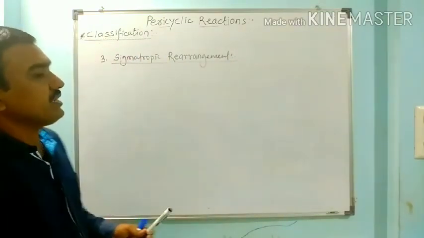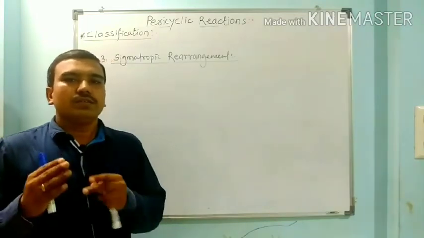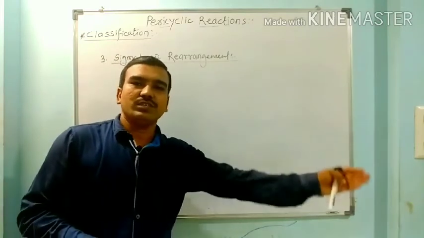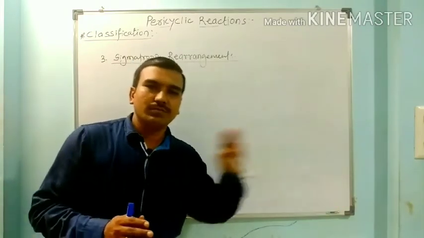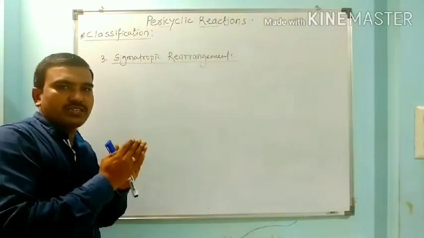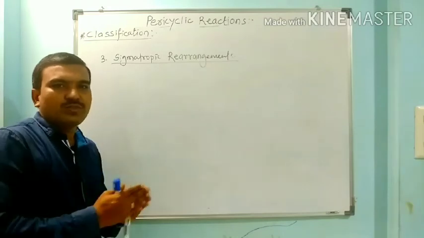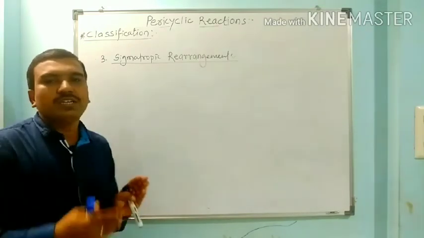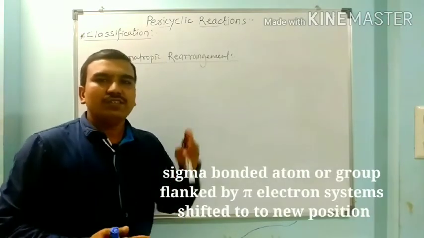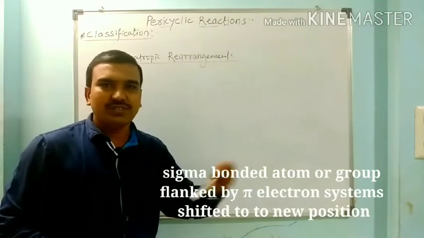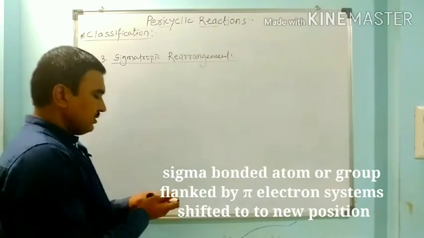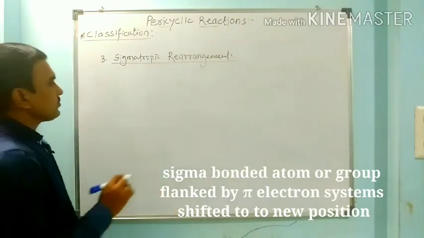In this sigmatropic rearrangement, one of the sigma bonds present in the compound migrates, shifting from one place to another. So this rearrangement means migration of one sigma bonded group from one position to another position. Depending on the position to which it migrates, it can be a 1,3 shift, 1,5 shift or 1,7 shift. So here we have to see an example of every shift.